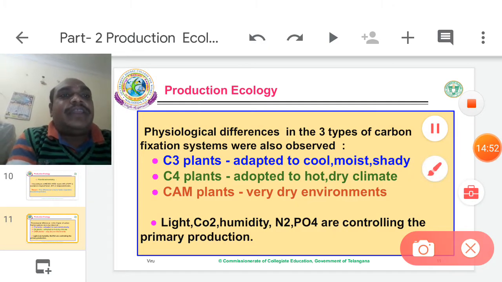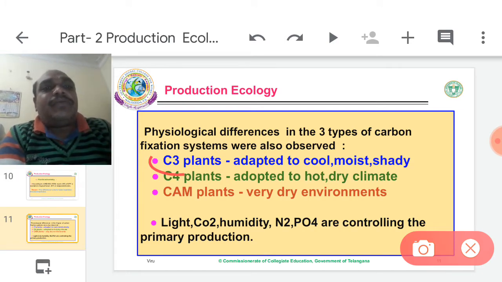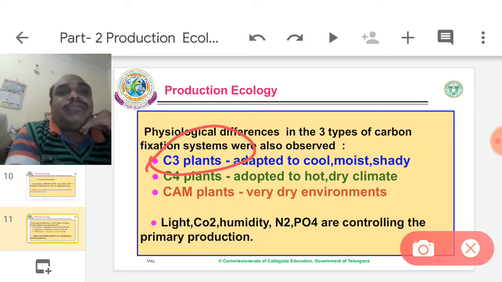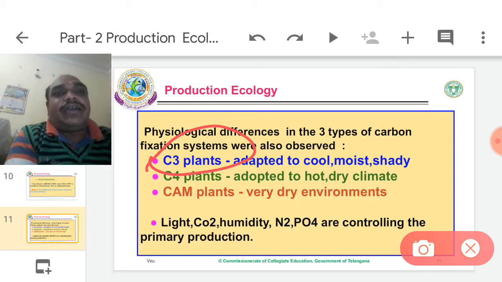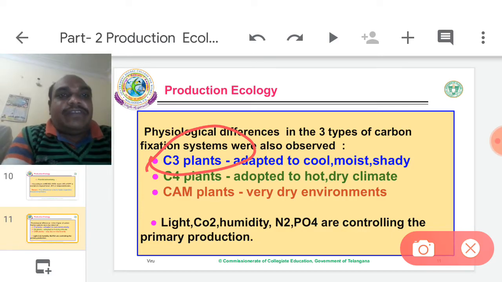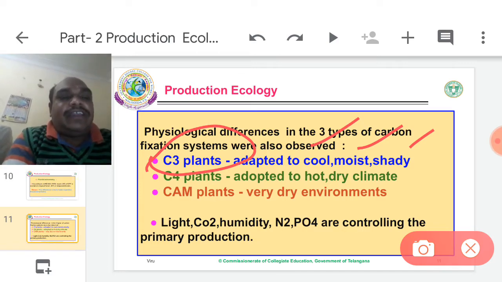Physiological differences in the three types of carbon fixation systems. Based on carbon fixation, plants are divided into three types. One is C3 plants. In C3 plants, the first stable product contains 3 carbons, therefore they are called C3 plants. Usually C3 plants are adapted to cool, moist, shady areas. They need an optimum temperature of 25 degrees centigrade.